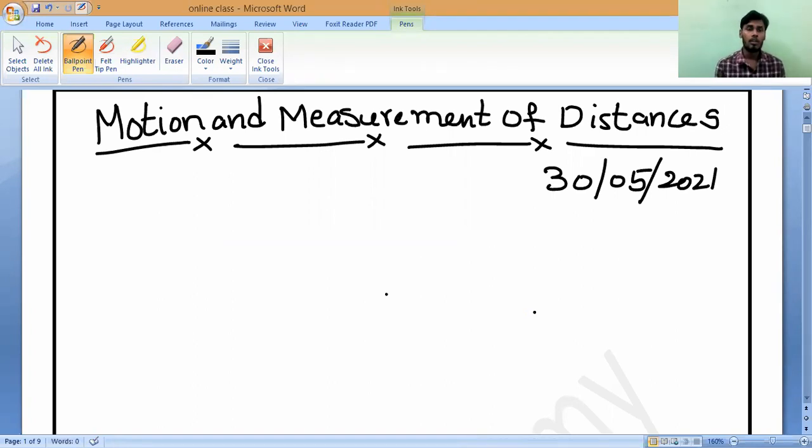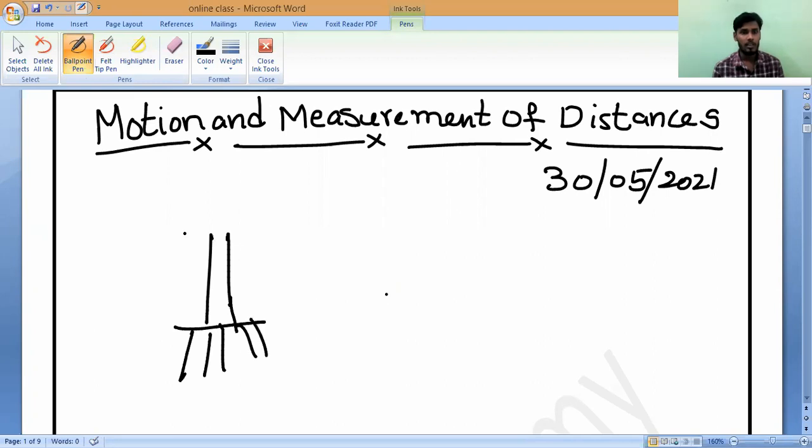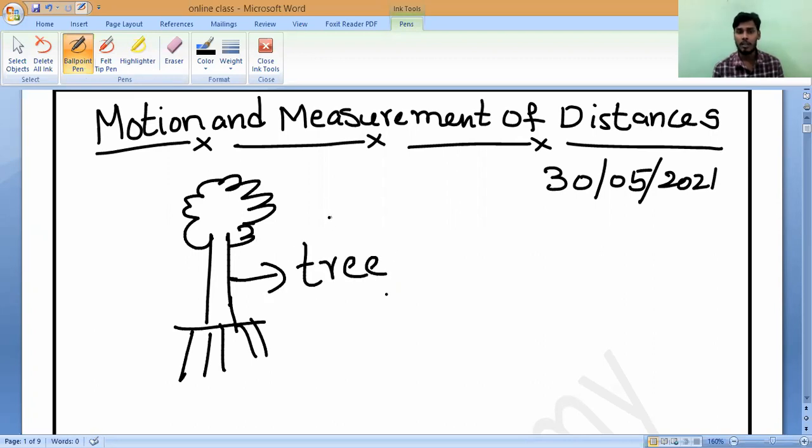Narayan, are you seeing the same tree every day, or are the trees changing every day? Tell me, Narayan. Same tree only, sir. So if you observe every day, Narayan is seeing the same tree. Is it yes or no?